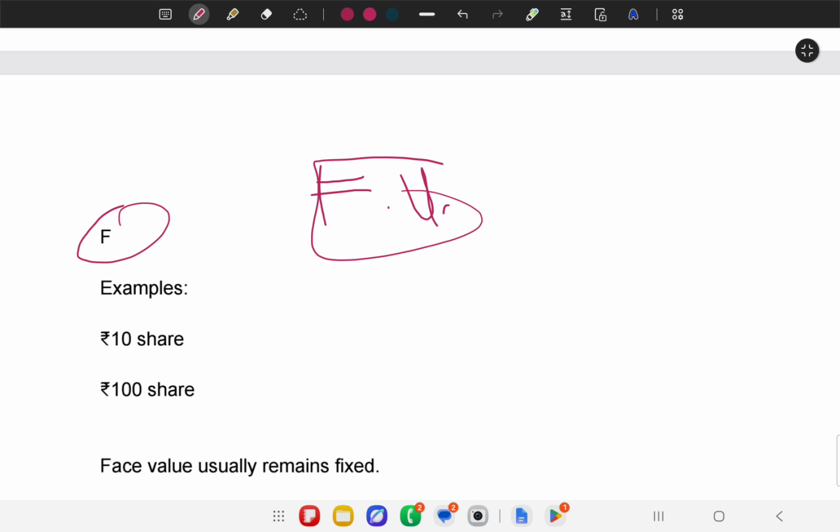So we have to set a reference point, so that we can tell whether a company is growing or declining. At the starting point, we set a reference value for our share. If the company grows, the share price will rise, and we will compare that rise to the reference value, which is known as the nominal value, face value. If the company goes down, then we say the company is going down, and again we compare it to the reference value.